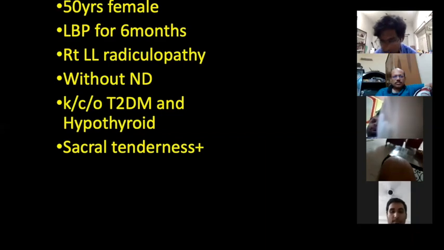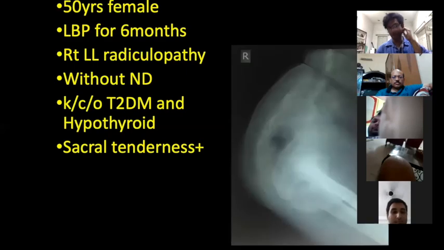Okay, another case. It's a very interesting, tough case. It's a right-sided lower limb radiculopathy. The patient had low back pain since last 6 months without a neurodeficit. The patient is a known diabetic and hypothyroid. She had a sacral tenderness. This was the X-ray when she came to us.